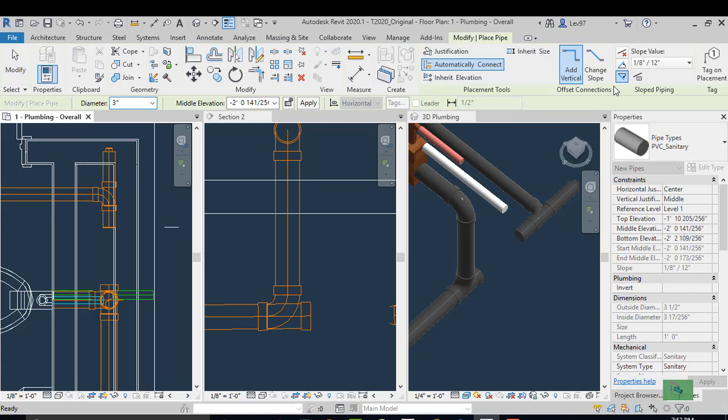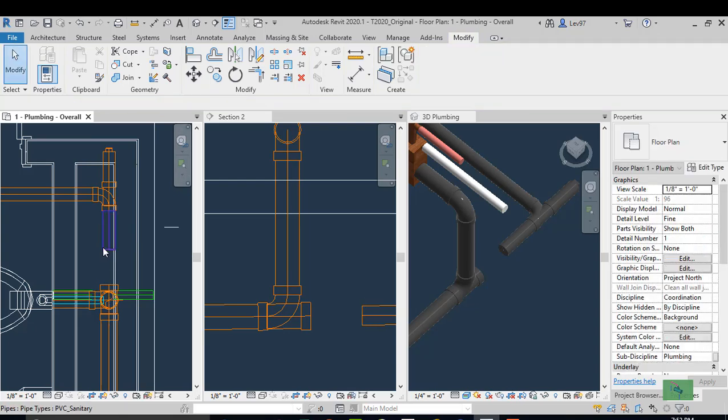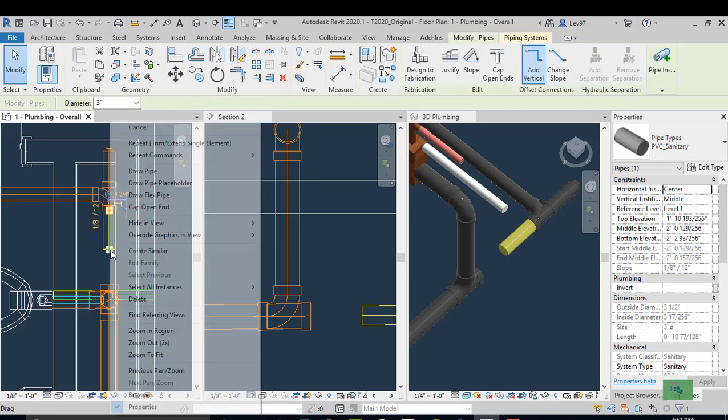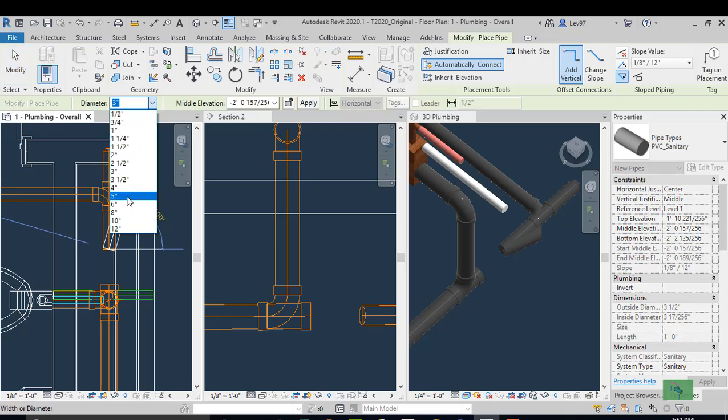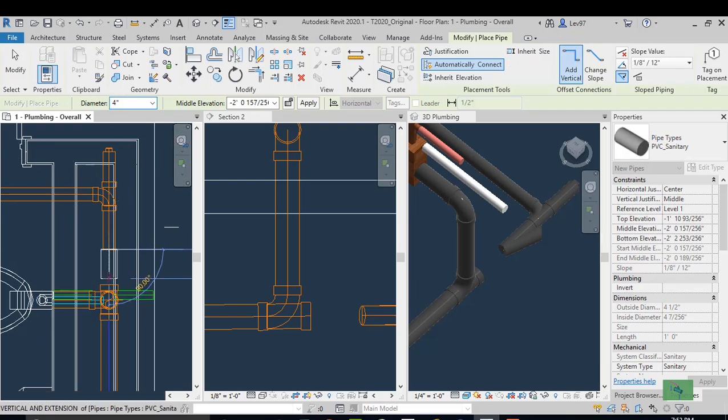Make sure my slope is going down just enough, because what happened? Oh, I see what happened. I've got to change it to a 4-inch, right? So we change this to a 4-inch so it can be a fitting that's going down.